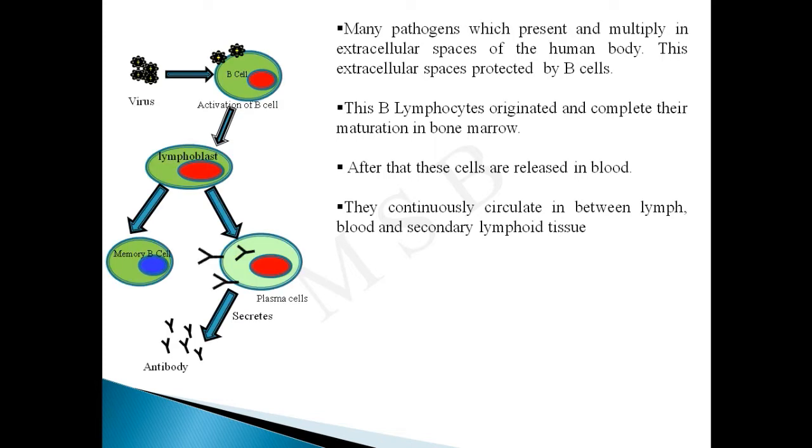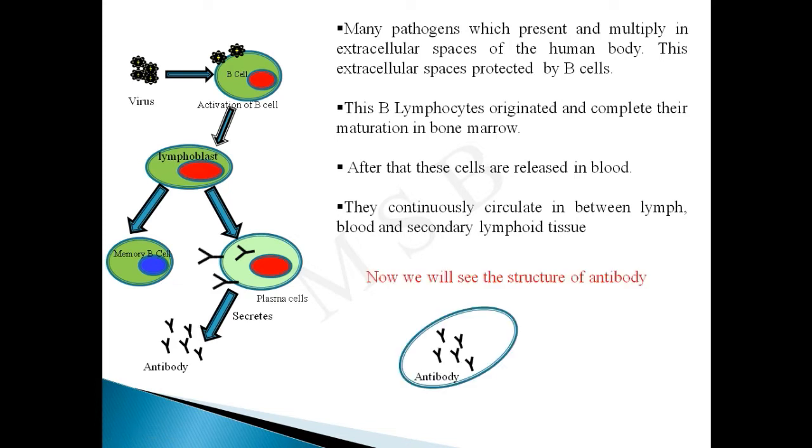When these B cells recognize a specific antigen, they get activated, and form memory B cells and plasma cells. These plasma cells are responsible for the secretion of antibody under the influence of cytokines which are secreted by the T helper cells. Now we will see the structure of antibody.